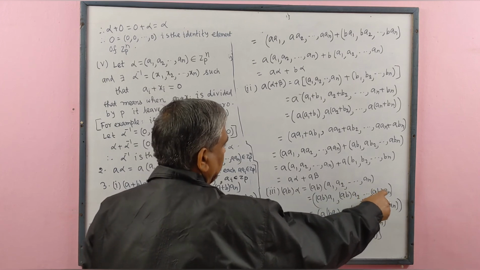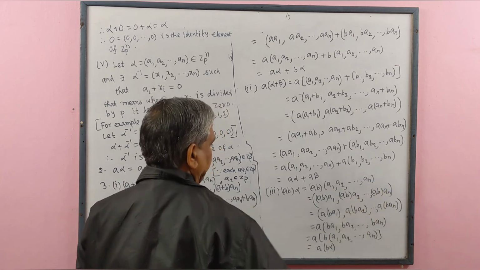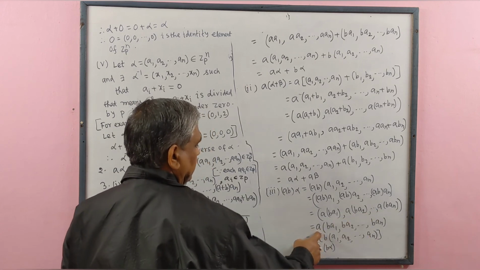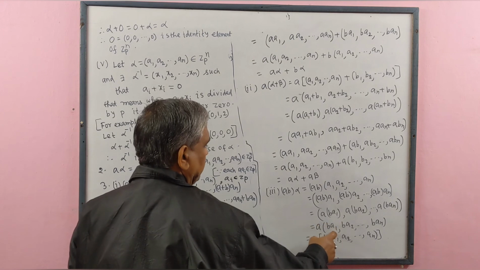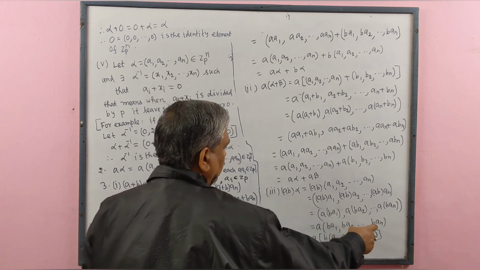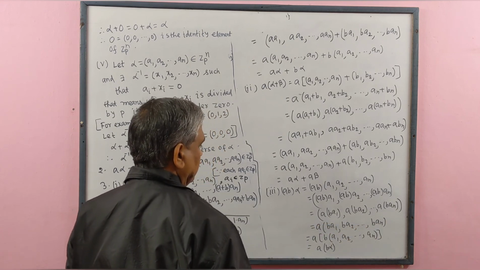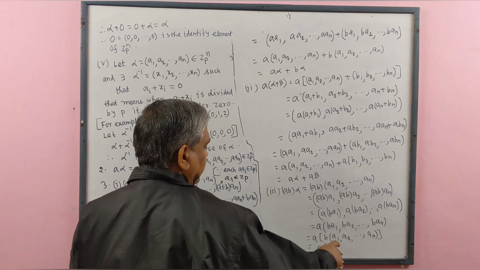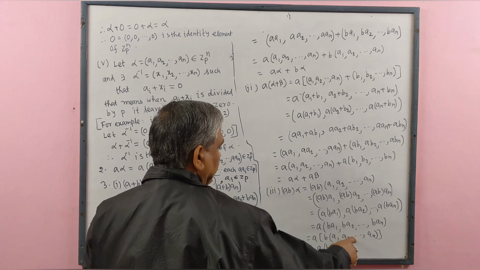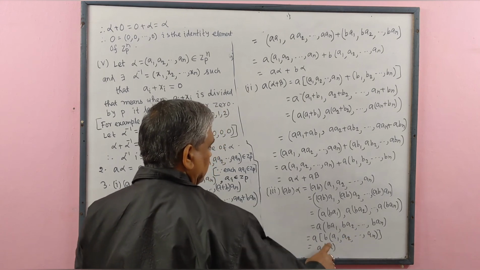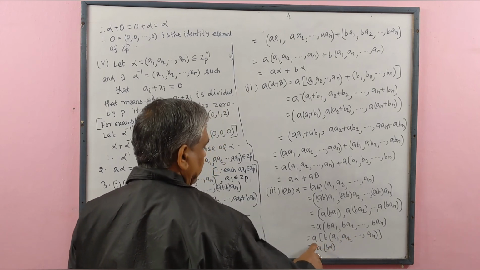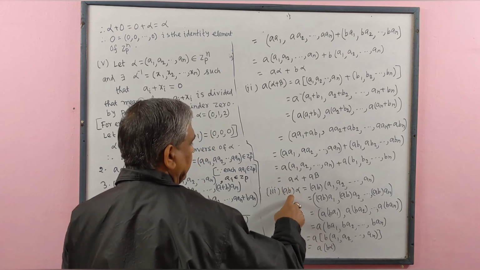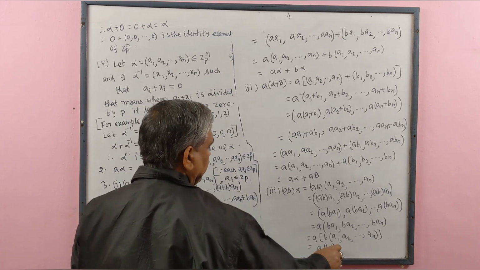Similarly, we use the associative law in these elements. We take a outside and remains ba1, ba2, ban. We may write this as b times (a1, a2, dot dot dot, an). This is b alpha. Therefore, a(b alpha), that is (ab)alpha equal to a(b alpha).